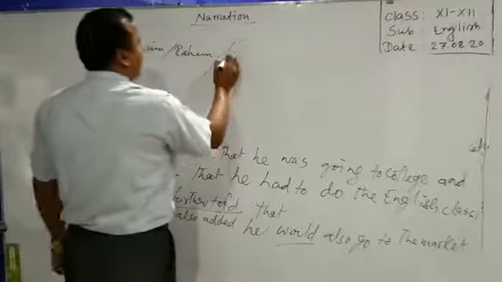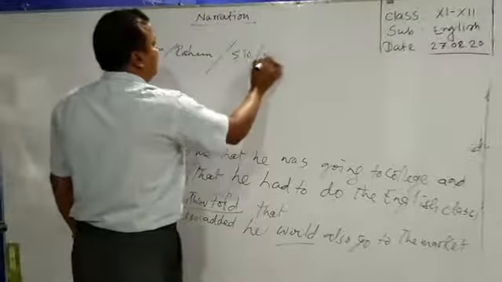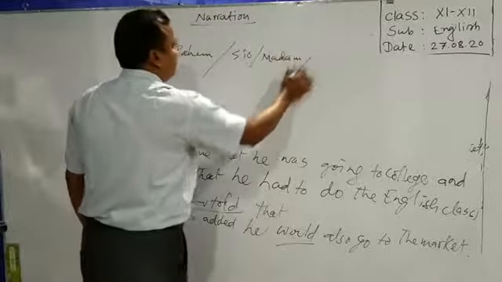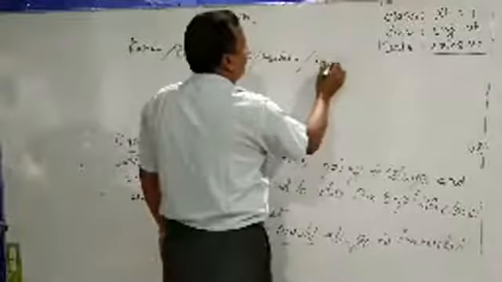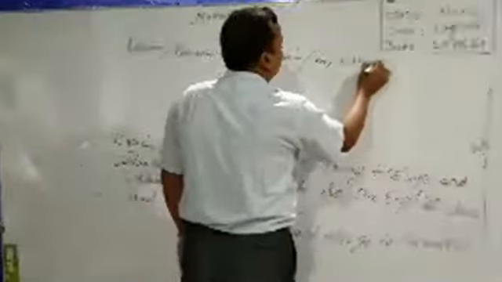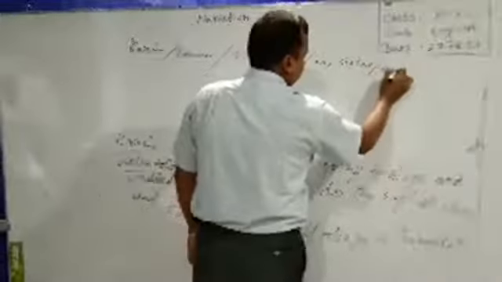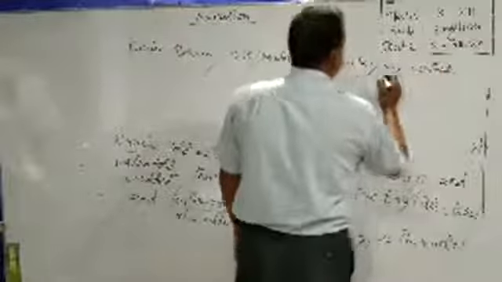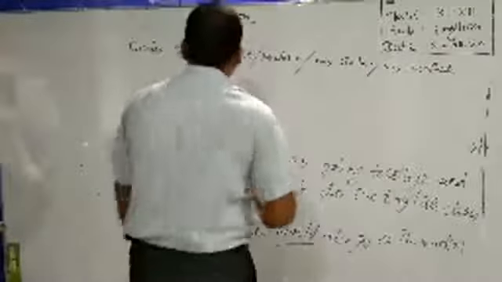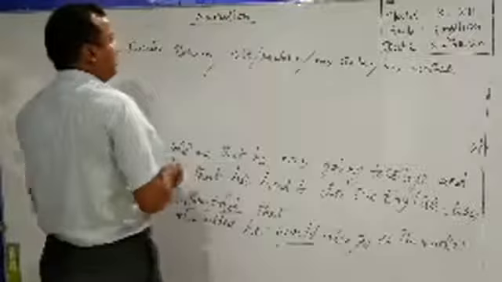Or in some cases, we find sir or madam, my sister, my brother, and so on. In such a way, we find vocative cases in the reported speech.